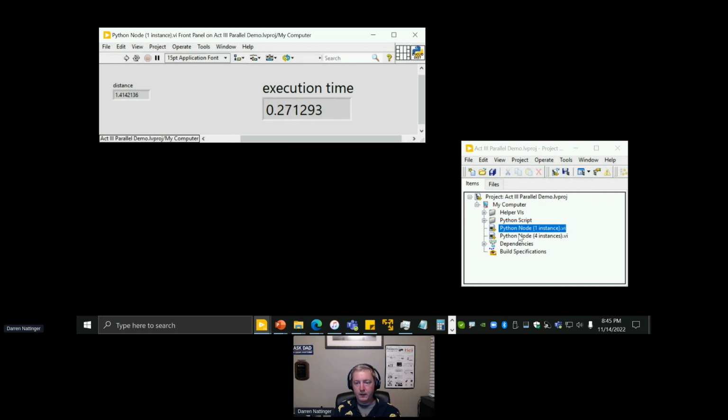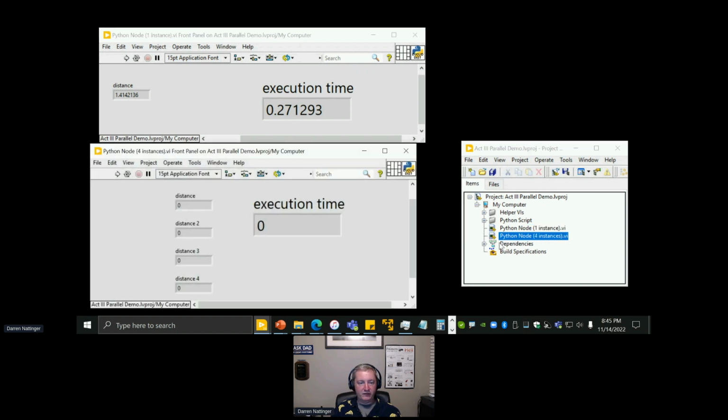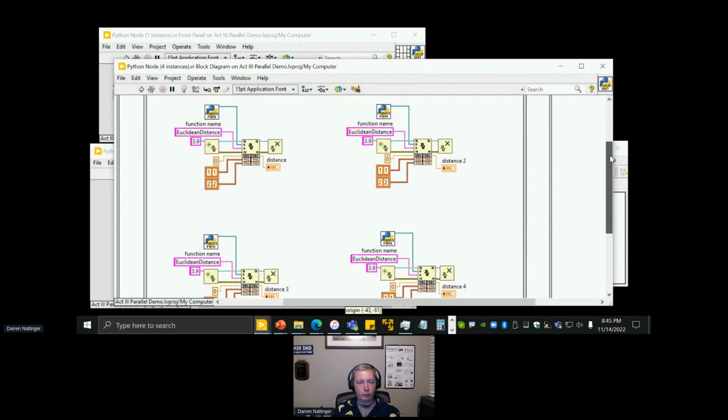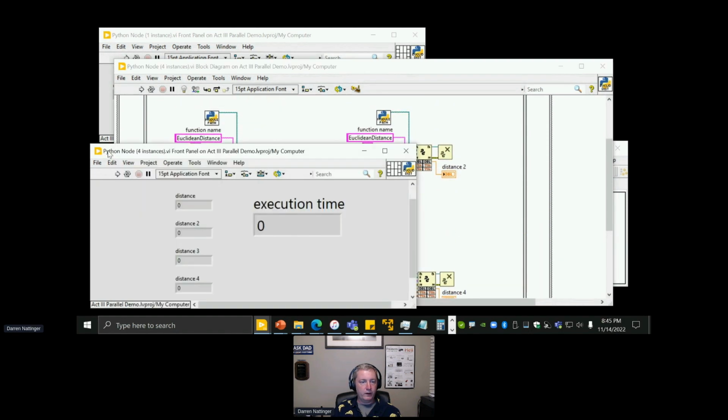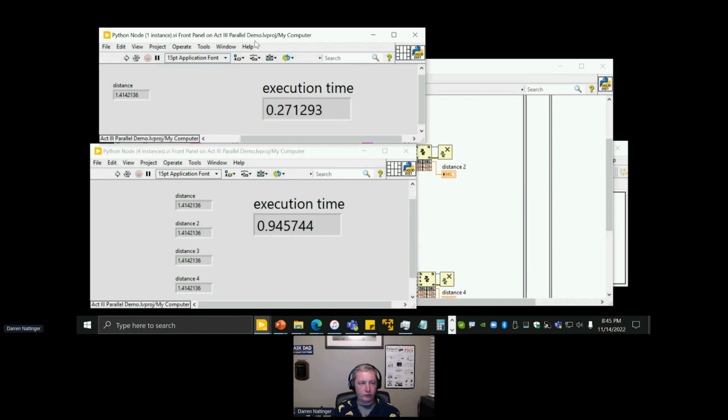So here, if we run a couple times, we can see it takes about 1/4 of a second to run. Well, I've got this other VI that is exactly the same thing, only we are running 4 instances of the exact same code in parallel. If we run this VI, we see that it takes about 4 times as long. The first one took about 1/4 second, and this one takes about 1 second. So my conclusion is that the Python node is unable to run in parallel. There must be some shared resource having to do with calling Python that those Python nodes need access to, so they have to run serially.